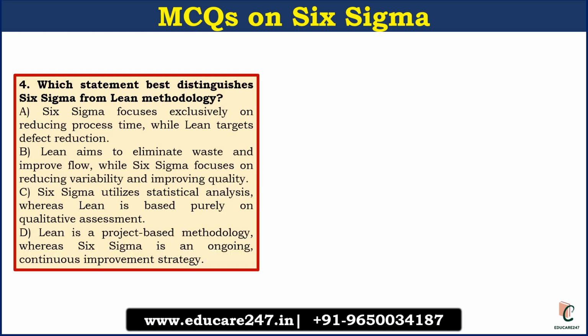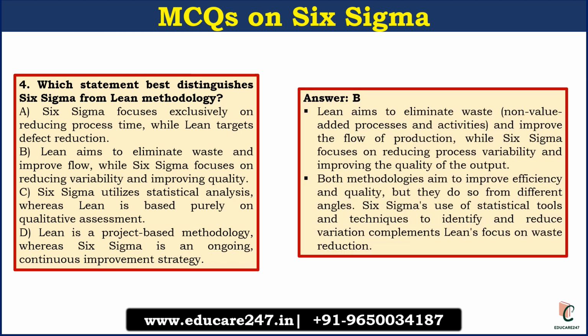The next question is, which statement best distinguishes Six Sigma from lean methodology? The answer here is B. Lean aims to eliminate waste while Six Sigma focuses on reducing variability and improving quality. Basically, both methods are used to improve efficiency, but they work differently. Six Sigma uses statistical techniques to identify and reduce variability, while lean focuses on waste reduction.